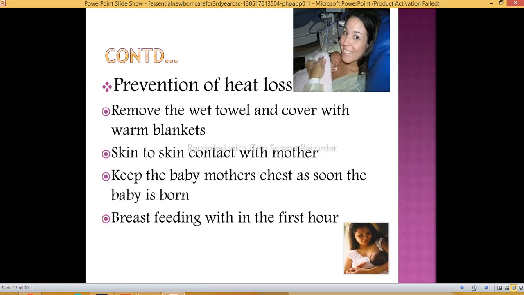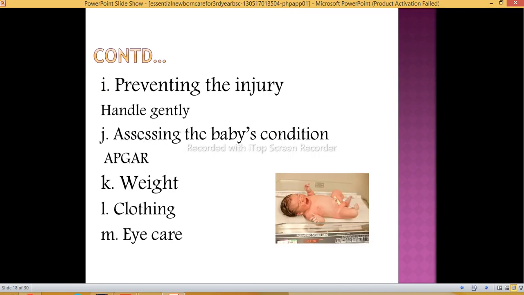Then next is prevention of heat loss. So how can we prevent the heat loss? Remove the wet towels and cover with warm blankets. Skin to skin contact with mother. Keep the baby on the mother's chest as soon as the baby is born. Breastfeeding in the first hour after labor, we can prevent the heat loss. Preventing injury: handling gently, no sudden jerks, because it may cause an injury to the baby.